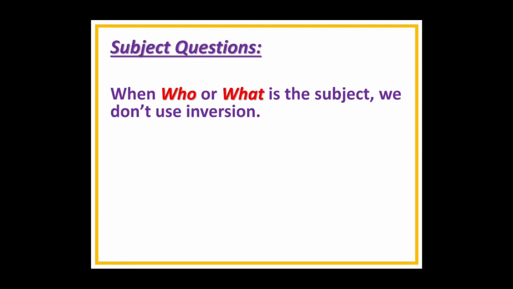Okay. So subject questions. When who or what is the subject, we don't use inversion. من تكون عندنا who what ما كنستخدموش inversion. Okay. Example to make it clear for you. The window is broken. Who broke the window? ما غنديروش is the window broken. So we're using who. We're not going to say who is the window broken. This is no. We're not going to use the verb, the subject inversion. Okay.